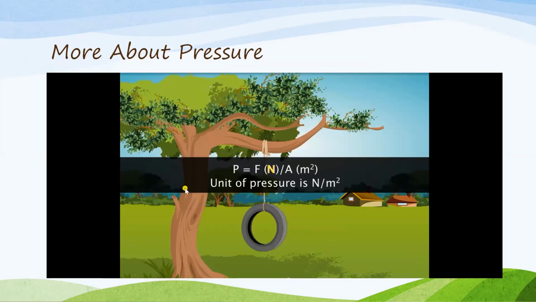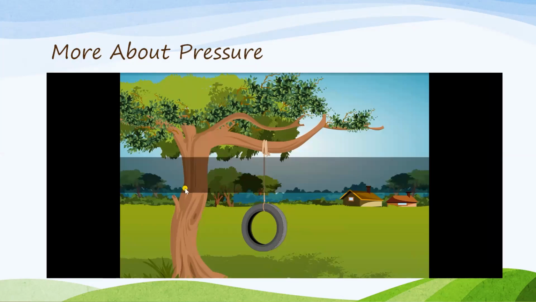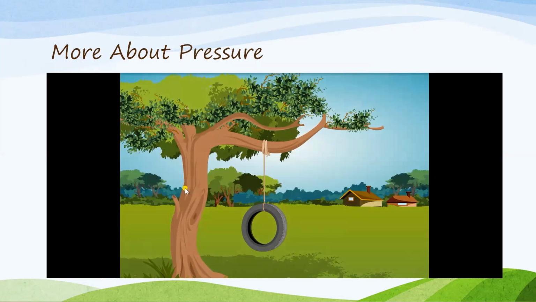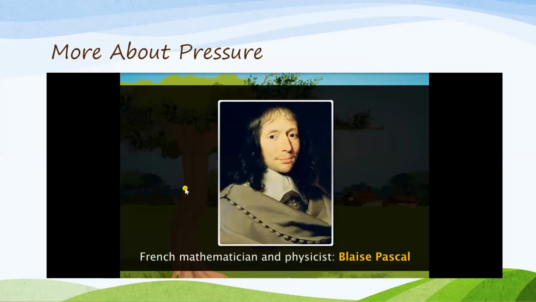Let's study a little more about pressure. Pressure can be measured in a unit, Newton per meter square, because force is measured in Newton and area is measured in meter square. There is another unit for pressure. It is Pascal. It is named after a scientist who was a famous mathematician and physicist. His name is Blaise Pascal.